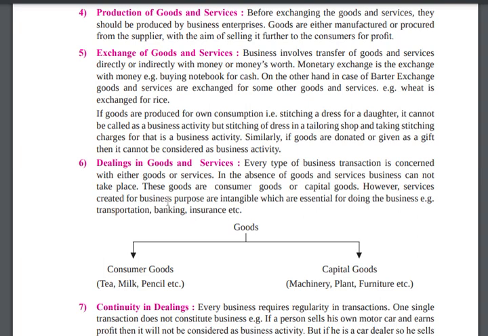And then goods are also divided into two. The first is consumer goods, like tea. Consumer means you are consuming it. This is essential for a human. Capital goods are plant, furniture, and machinery. You are not consuming those, and they are called capital goods.